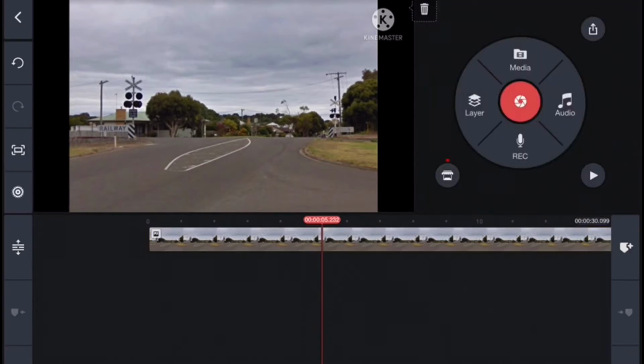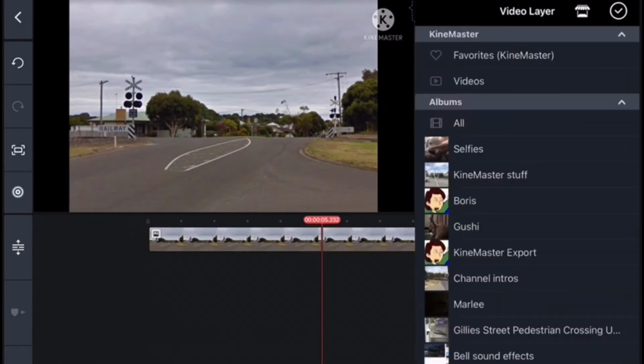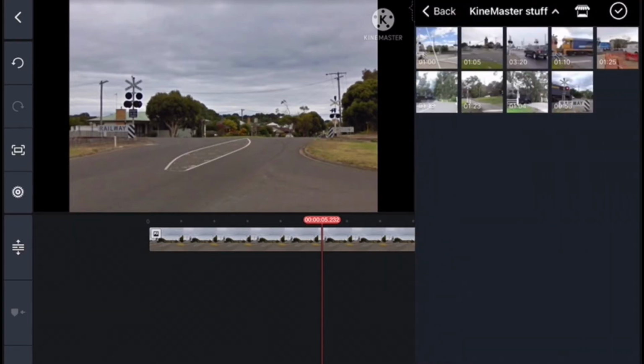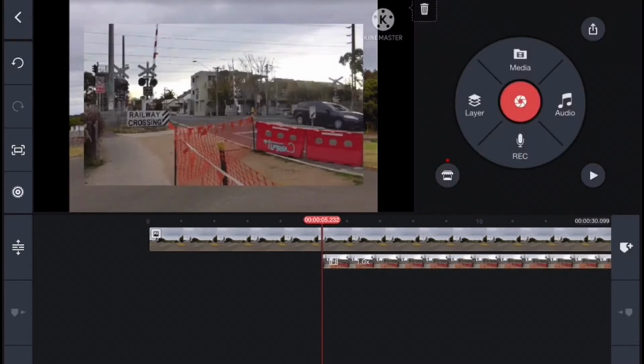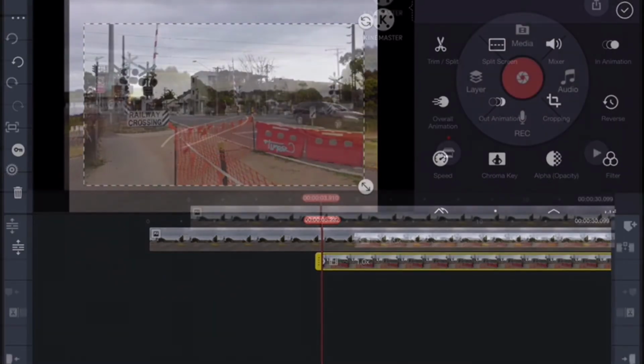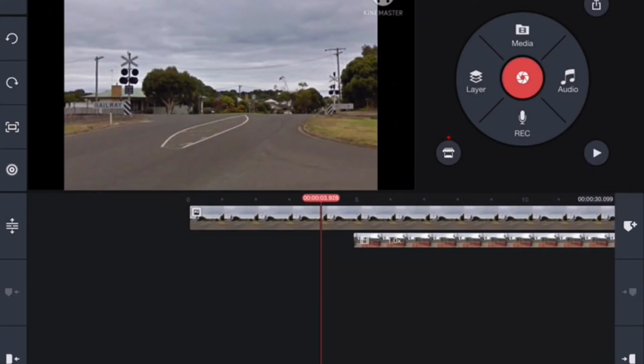So what we're going to do first is use some flashing light footage to superimpose over the lights. This crossing has incandescent lights, so we need to use a video of a crossing with incandescent lights, which is something I own. So it's from one of my videos. We're going to use flashing light footage from the Arthurton Road level crossing in Northcote. So we've got the flashing light footage now.